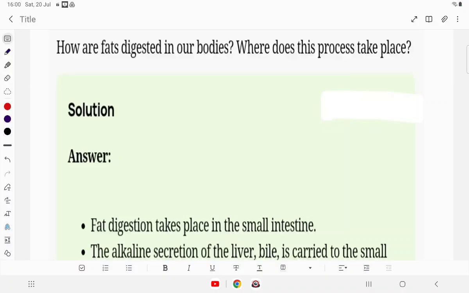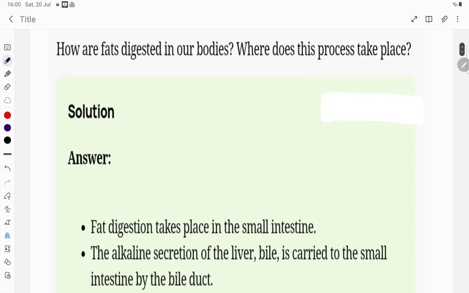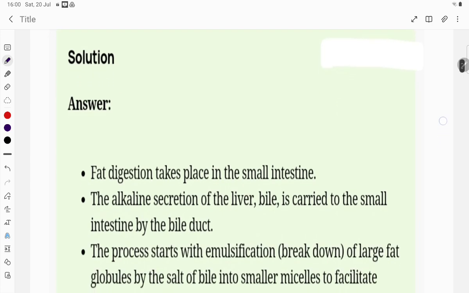Hi students, let's try to understand one problem. How are fats digested in our body? Where does this process take place? This is our question, students. The first question is, how are fats digested in our body? Where does this process take place?